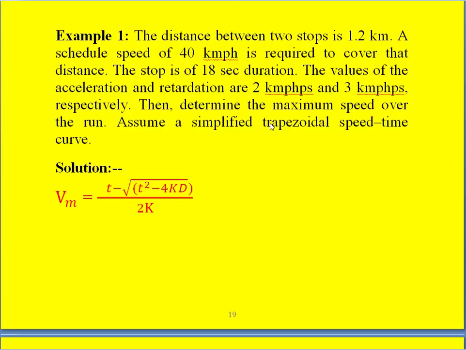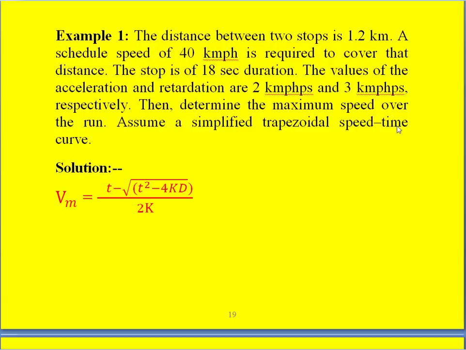So though the category comes under suburban service, we have to follow the mainline service data to solve this problem, because the trapezoidal speed time curve comes under the category called mainline service.